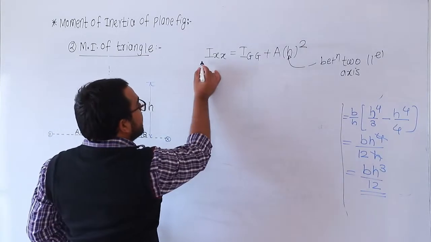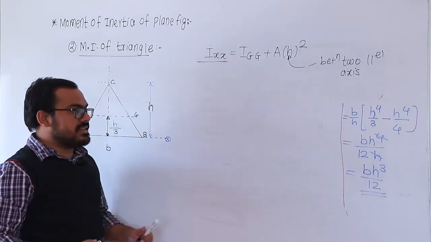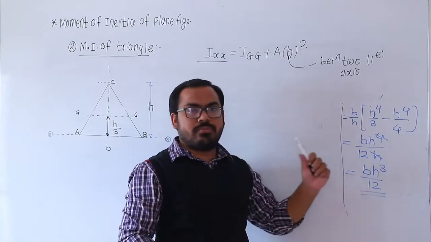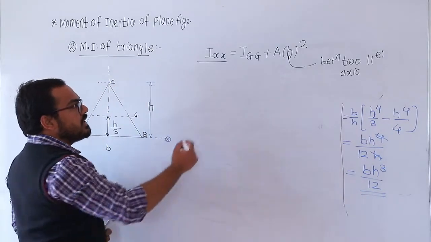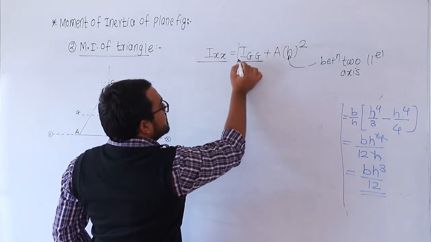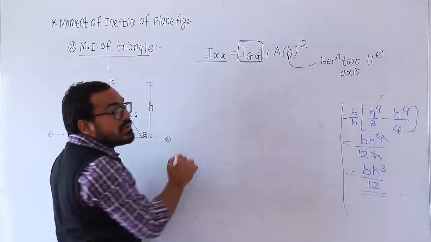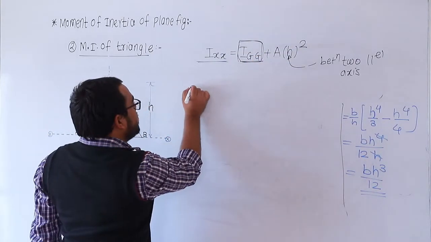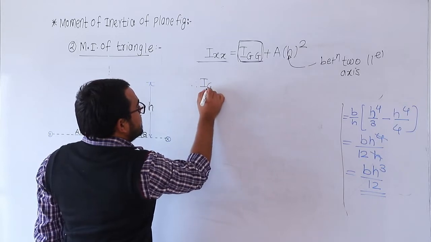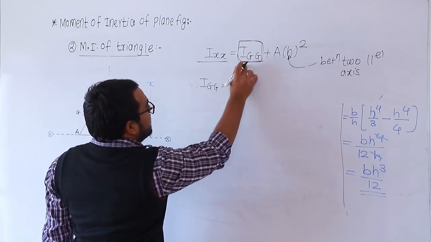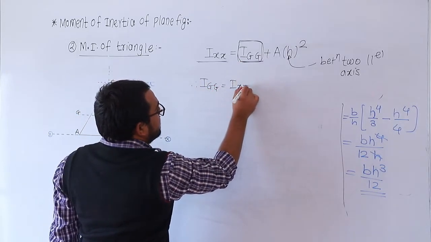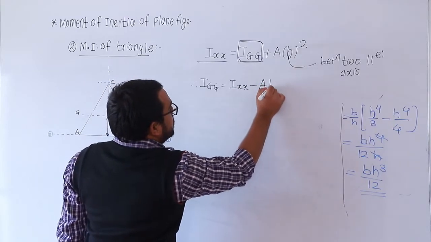So what do we know? We know the moment of inertia about the x axis, and that is equal to bh cube by 12. And our question is, find the moment of inertia about the centroidal axis, that is GG. I have to calculate this. So from this, Igg is equal to Ixx minus a into h square.